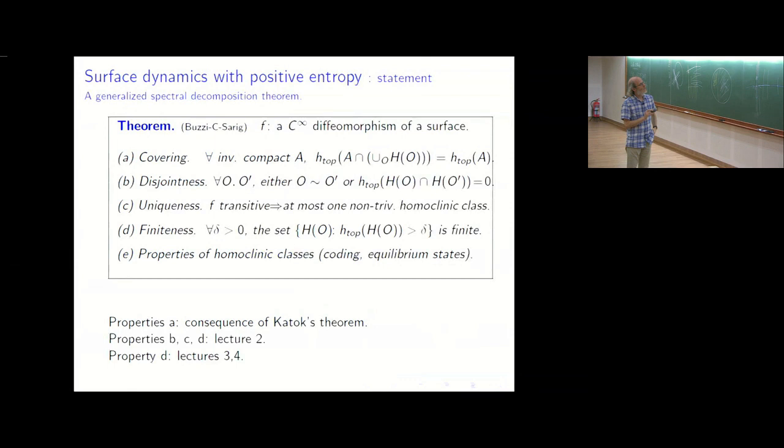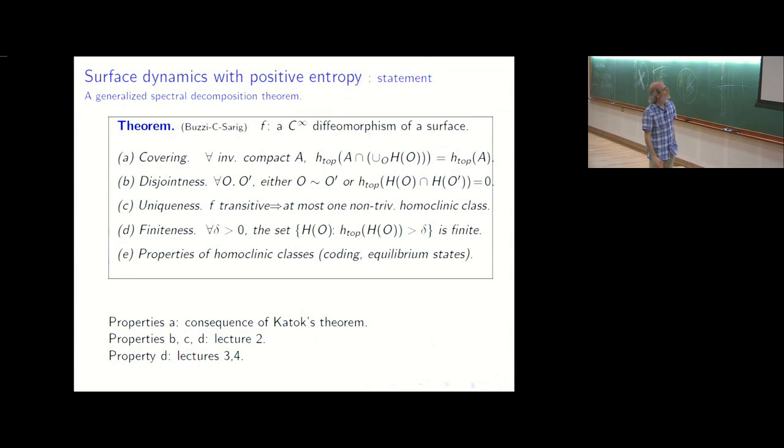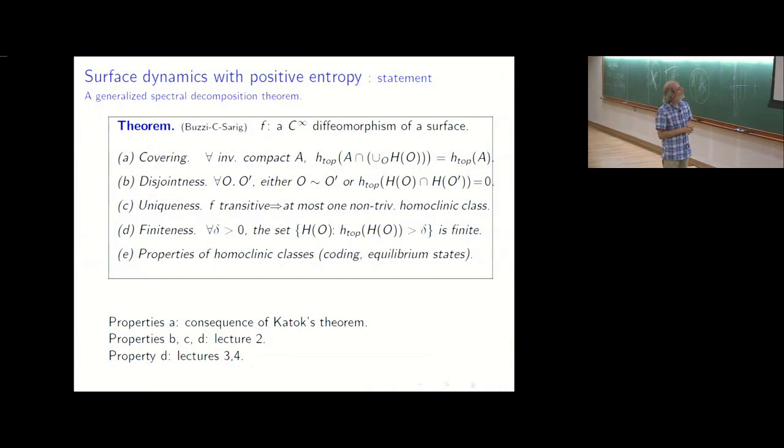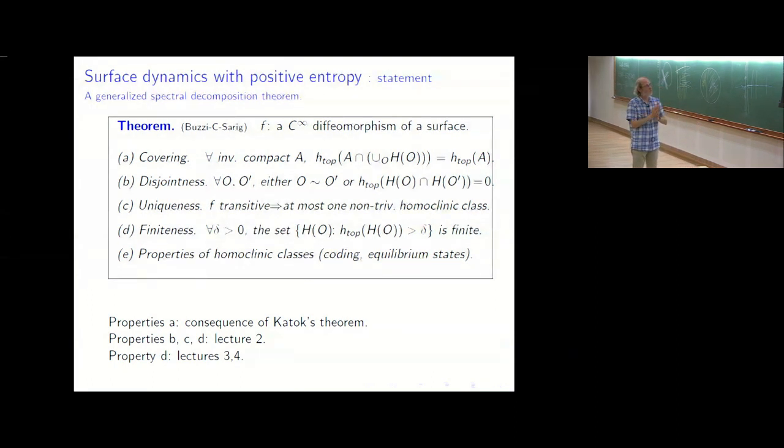Then, if the map is transitive, you have at most one homoclinic class. Well, maybe not exactly. You may have periodic orbits that are not related to any other ones, whose homoclinic class is just reduced to that periodic orbit. If you don't consider this trivial homoclinic class, you only have one non-trivial homoclinic class at most. And then you have a kind of finiteness. In general, you don't have finiteness, but if you look at the homoclinic classes whose entropy is not too close to zero, so you fix an arbitrary bound, then the set of classes with entropy larger than that bound is finite.